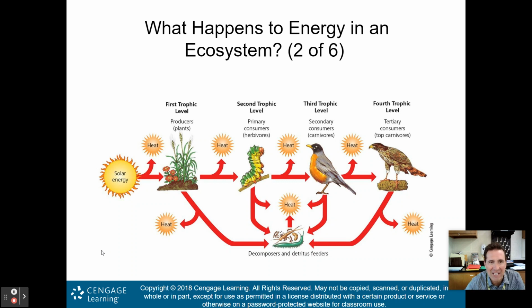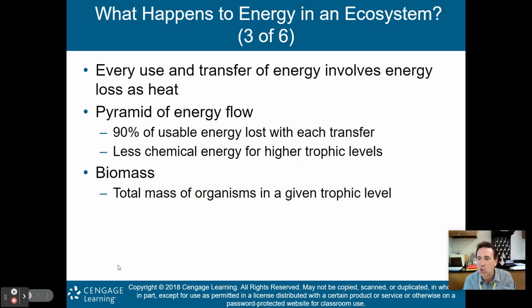What's key here is that as we go from trophic level to trophic level, we once again are losing high quality energy to heat. As a result, the amount of energy available actually decreases 90%. So every use and transfer of energy involves energy loss as heat.